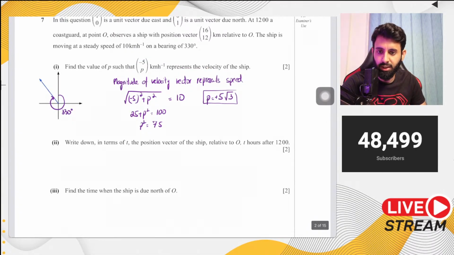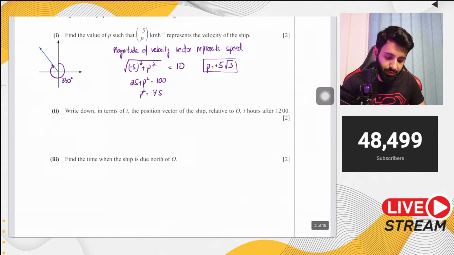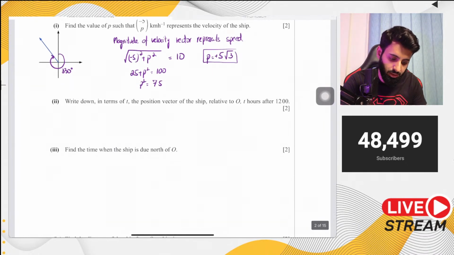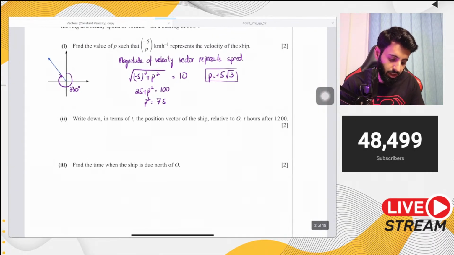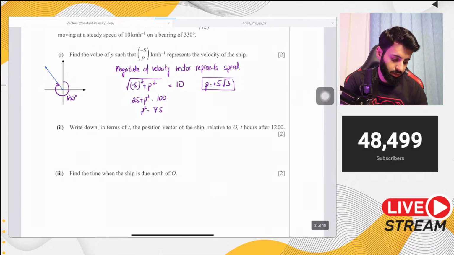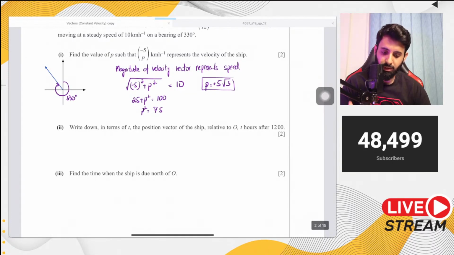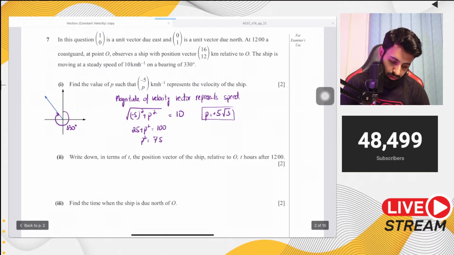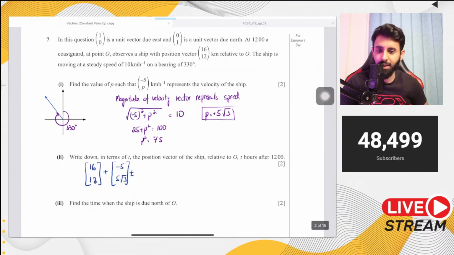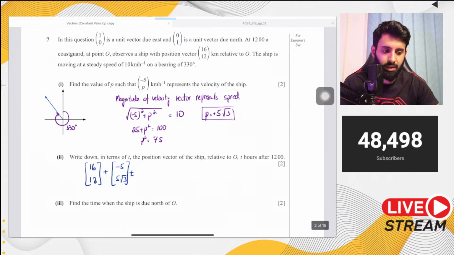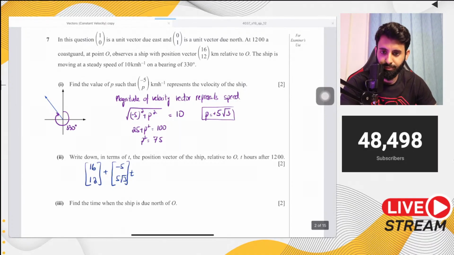This question says, write down in terms of t the position vector of the ship relative to O after 1200. So that means time was being recorded after 12 o'clock. Here's what we're going to do. We're going to look at where the ship was at 12 o'clock. The question says it was at 16, 12. To it, we're going to add the velocity vector, which we now know is minus 5 and 5 root 3, and this we're going to multiply by t. So there you go. That is your answer.